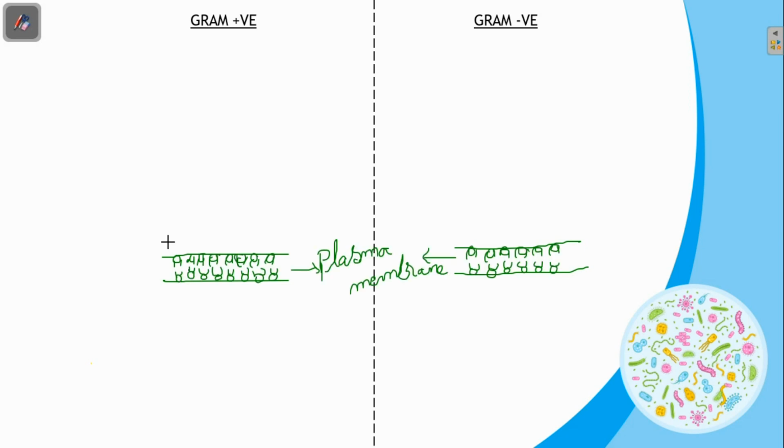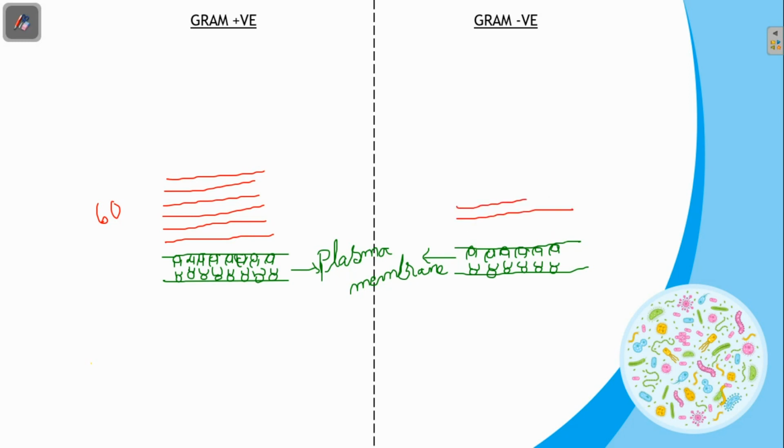Above the plasma membrane, in gram-positive bacteria, several layers of peptidoglycan are present, nearly around 60 layers. Whereas in gram-negative bacteria, only a few peptidoglycan layers are present, nearly 3. So, in gram-positive bacteria, the peptidoglycan layer is thick. In gram-negative bacteria, this layer is thin.